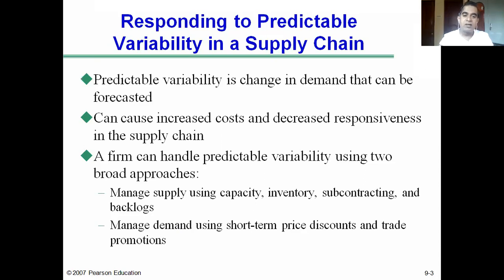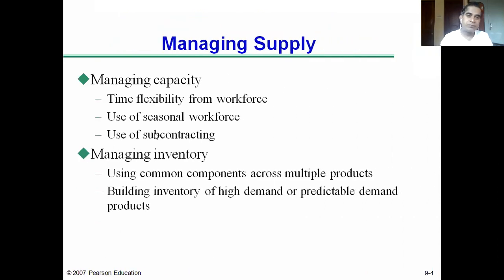Let's learn now how a company can handle predictable variability by managing supply and by managing demand. First, how a company can handle predictable variability in demand by managing supply. The first thing is managing capacity. That way they can manage supply.